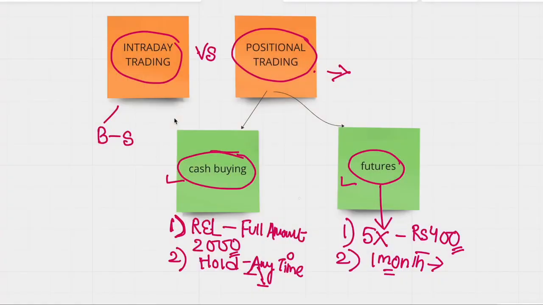So now we have the difference between intraday trading and positional trading. Coming to positional trading, there are two instruments that we can buy. The first one is cash buying. The other one is futures, buying the future contracts. We have also listed out the difference between both of them. As you can see, in cash buying, you have to pay the full amount for that particular price of the stock. Unlike futures, where you get 5x leverage depending on the broker. Coming to the second point, for cash buying, you can hold it for any time, but for future buying, you can only hold it for a month.